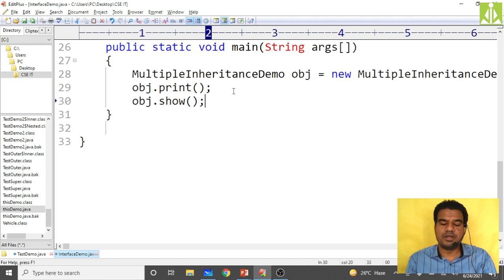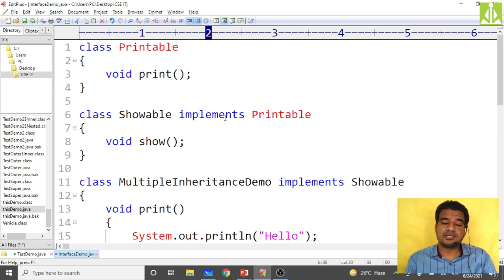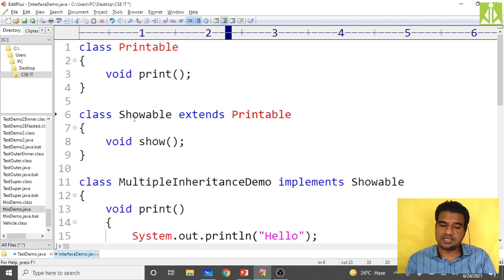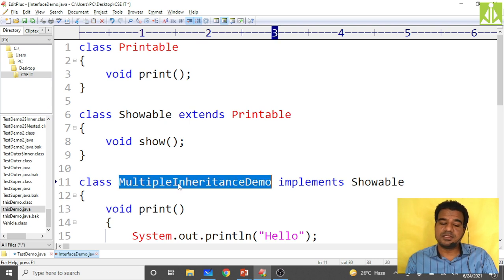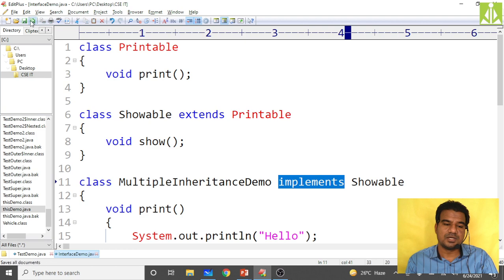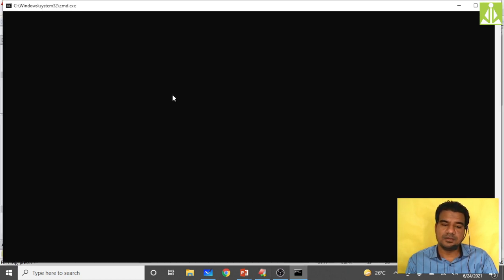That's it. Between interfaces we need to use extends. Showable and printable are both interfaces, so we need to use extends. Then this is a class and this is an interface, so we need to use implements. Hopefully you understood. Then go compile.